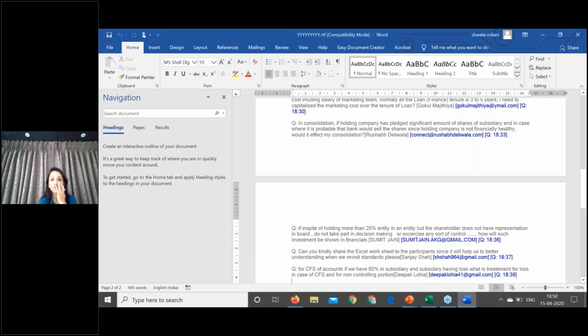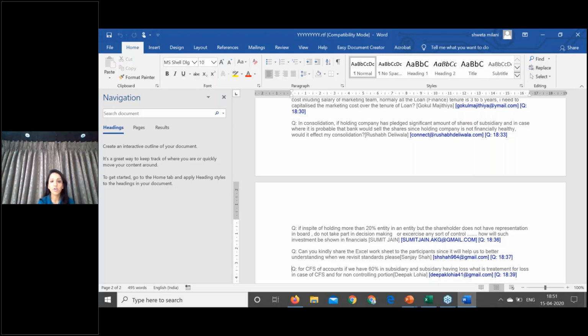In CFS of accounts, if we have 60% in a subsidiary and subsidiary is having losses, what is the treatment for losses in case of CFS and for non-controlling interest? Good question. In Ind AS, you allocate the share of losses to the non-controlling interest even if there are losses to the company. And even if the balance of non-controlling interest is resulting into a negative balance. So the losses of the subsidiary company are allocated to the non-controlling interest even if the balance is resulting into a negative balance. This is answer to your question, Deepak Lohia.